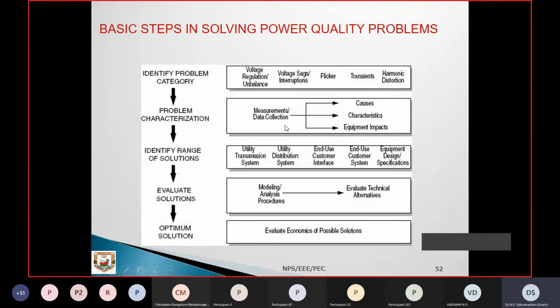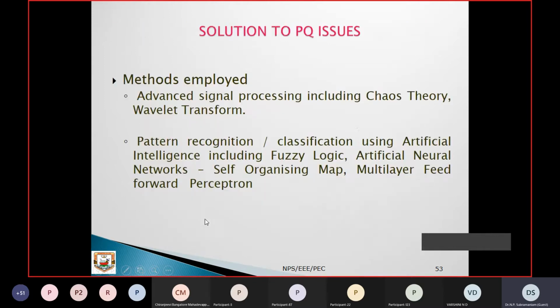So this is the procedure for how classification takes place: identifying the problems, problem categorization, identifying the range, which you have to do based on cost effectiveness, and solutions, modeling and analysis. You have to evaluate the new technical ideas. Finally, go with the optimum. Optimum means cost effective and time effective. Okay, for that we are going for new ideas, right?